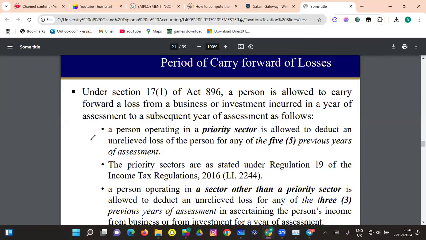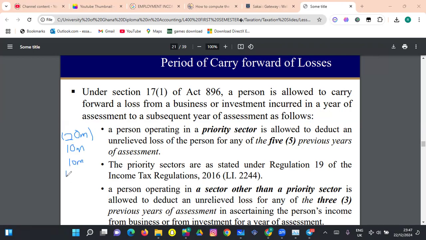Let's say this year you made a loss of 20 million. And then next year, you make a profit of 10 million. That 10 million will be deducted from this loss, and then you'll still have an outstanding 10 million loss, which will not be taxed. So basically, you will not be taxed when you make this loss of 20 million, and this next 10 million profit, you will not be taxed because it didn't really cover all this.